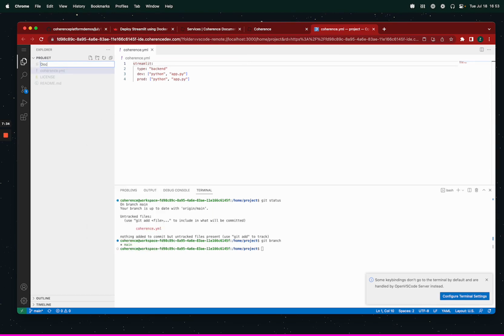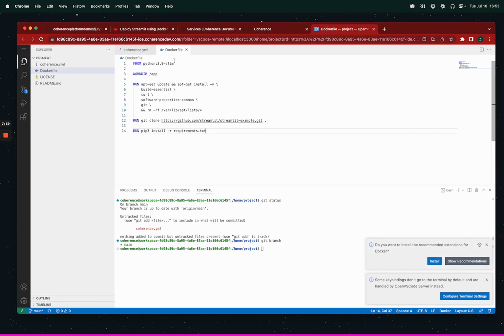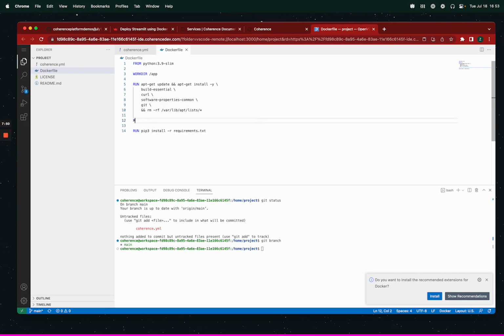Then I'm going to make a new file called Dockerfile. Put this here. I think this is missing a copy step. Oh, this is a git clone, right? So instead of that, we're going to run copy requirements.txt dot. Then we're going to run copy dot after the install so that we get Docker cache behavior. That's going to be our Dockerfile.